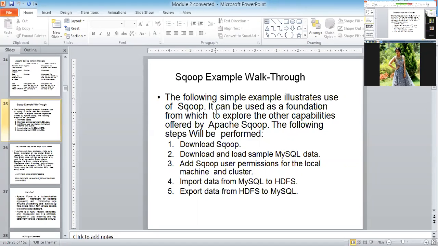Now the Hadoop cluster is like a platform. Above this platform only you can work with all these ecosystems like Sqoop, Pig, Hive, HBase. So the following example illustrates the use of Sqoop. First you need to download Sqoop. Then you download the sample MySQL data for Sqoop, and take the permission from the local machine.